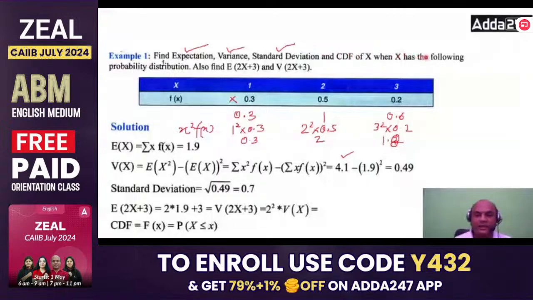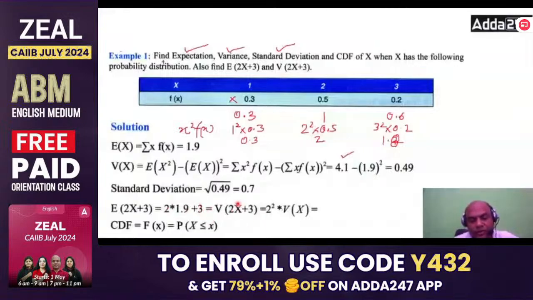When X has the following probability distribution, find E of 2X plus 3. Now this E of 2X plus 3 equals what? This we have as summation. So this is all summation: 2 into 1.9 plus 3.